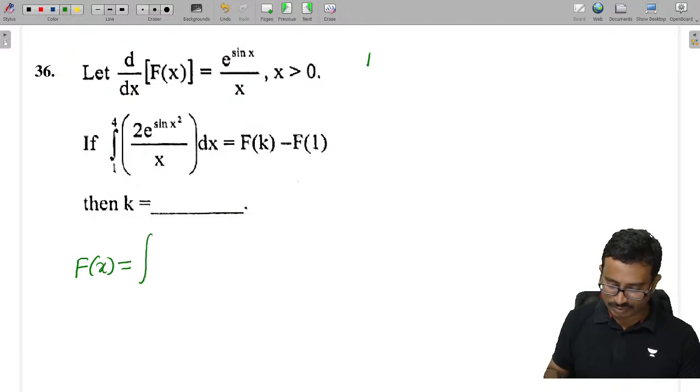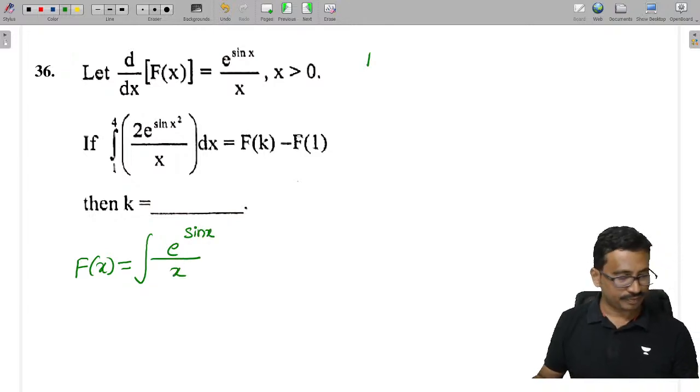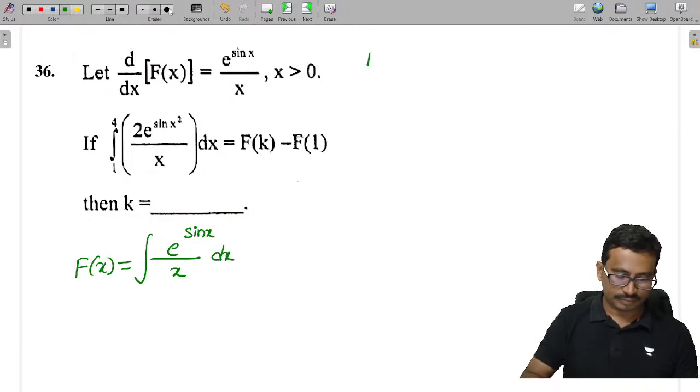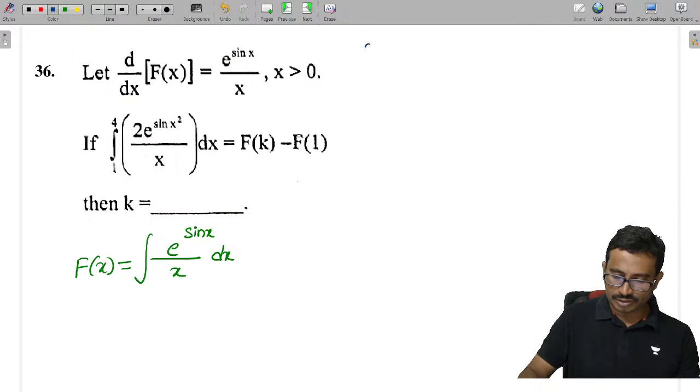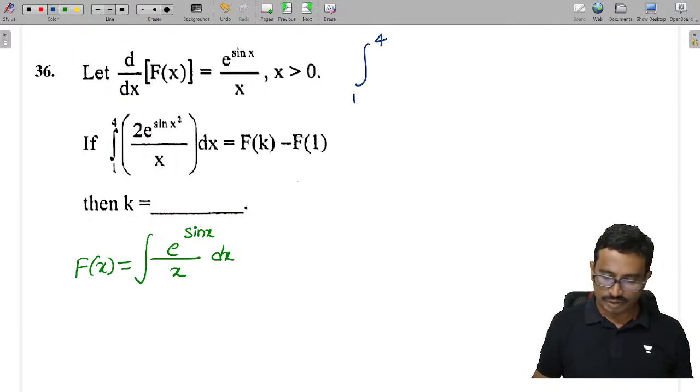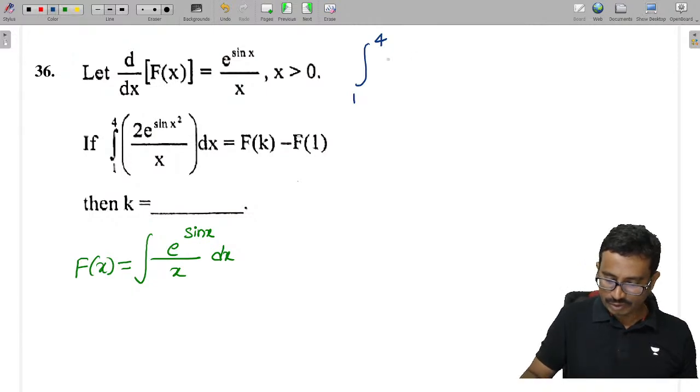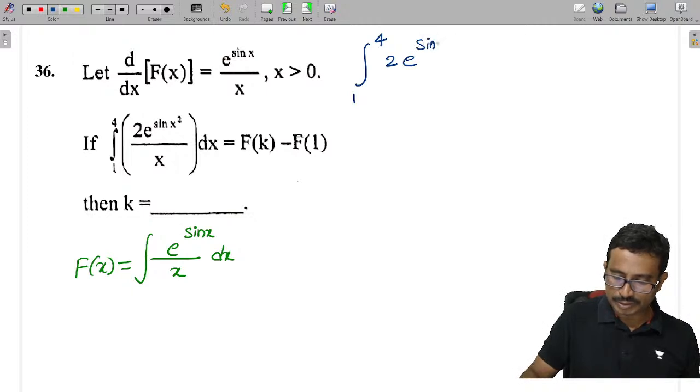f of x is nothing but the integration of e power sin x by x into dx, right? And this is the integral function, right? Now you see this thing, they are asking to find the integral from 1 to 4, that is 2 into e power sin x square by x.